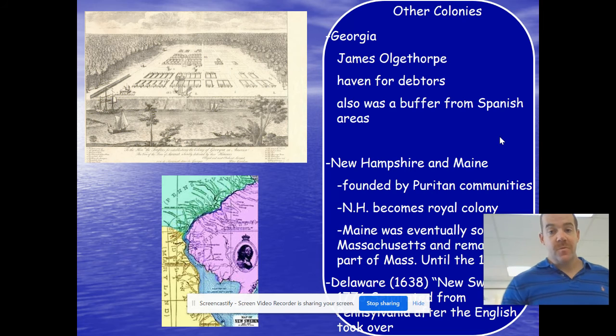All right. New Hampshire and Maine, they were eventually founded by Puritans as well. Okay, there are not really going to be any questions about those colonies that we're going to look at. But in the exercise, really, you need to know, okay, Maryland was a haven for Catholics.